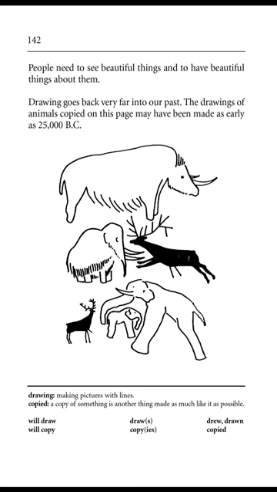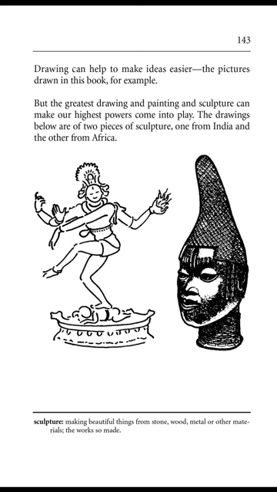Page 142. People need to see beautiful things and to have beautiful things about them. Drawing goes back very far into our past. The drawings of animals copied on this page may have been made as early as 25,000 BC. Page 143. Drawing can help to make ideas easier. The pictures drawn in this book, for example. But the greatest drawing and painting and sculpture can make our highest powers come into play. The drawings below are of two pieces of sculpture, one from India and the other from Africa.